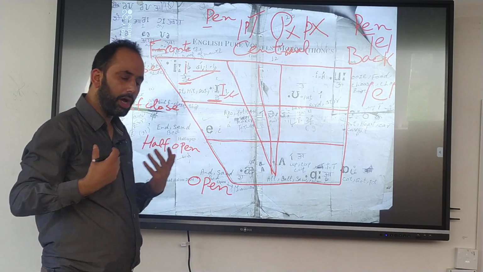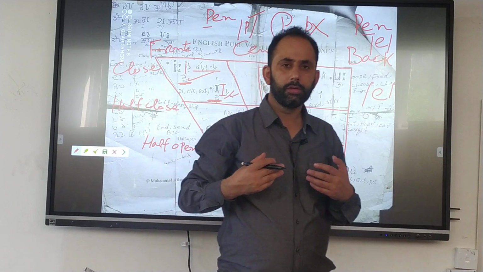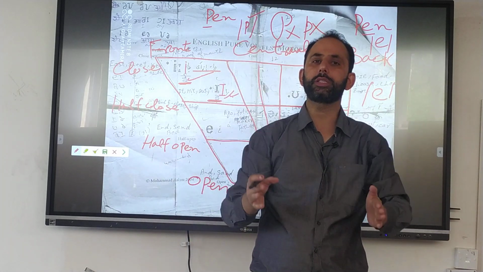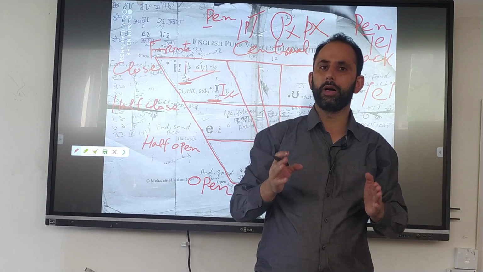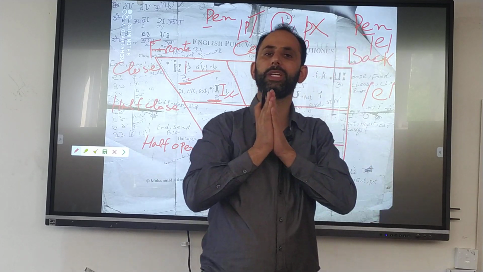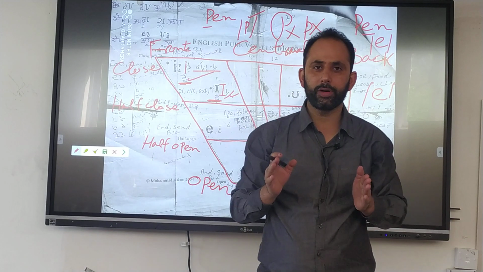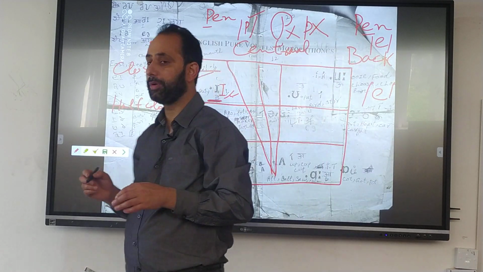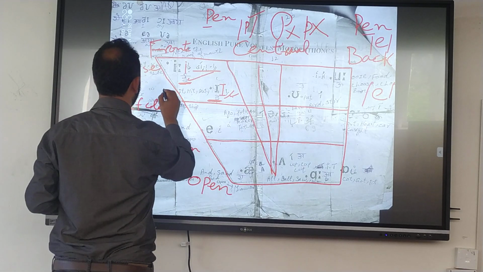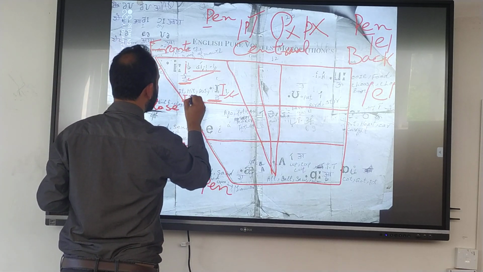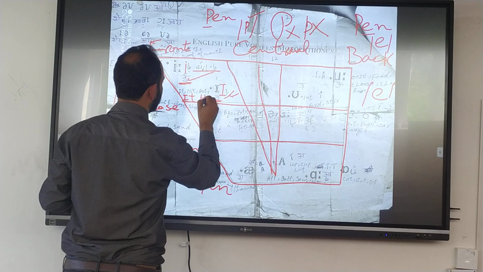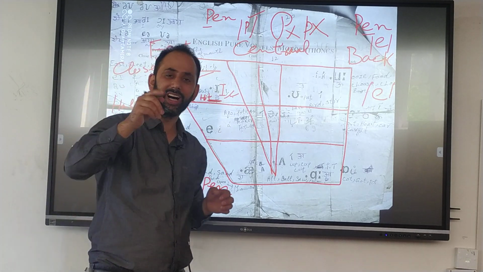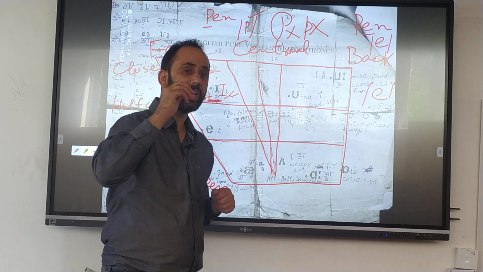Now you can say, sir, how will we remember them? You have to do nothing. You have to speak the words, and by speaking the words, you will see for yourself which type of sound is produced in those words. For example, it, hit, it, hit.